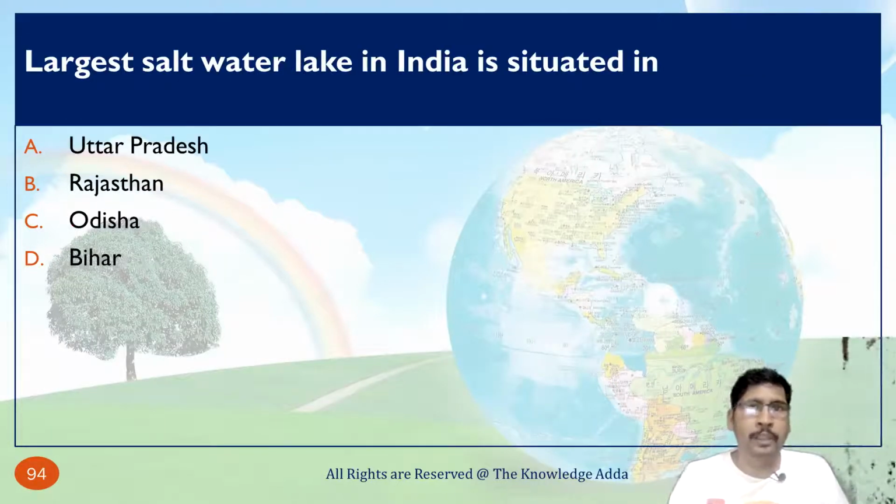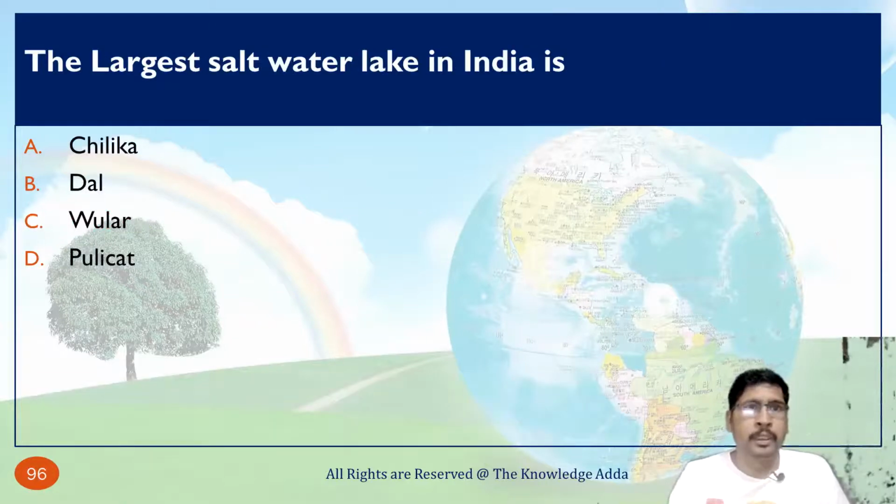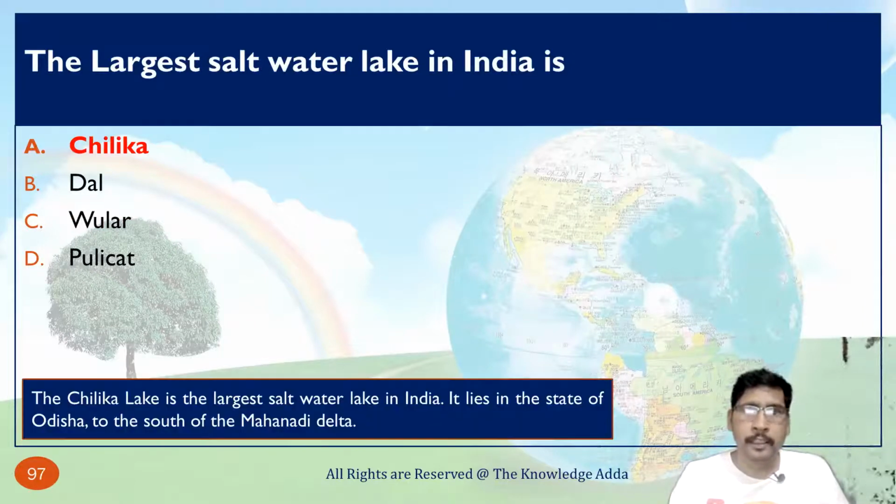The largest salt water lake in India is situated in, I think, Odisha. The Chilika Lake is the largest salt water lake in India. It lies in the state of Odisha to the south of Mahanadi Delta. The largest salt water lake in India is Chilika.